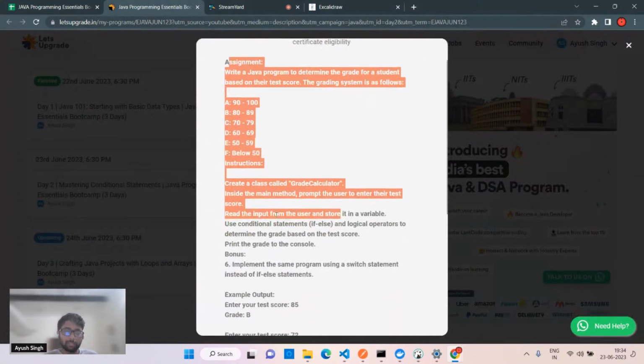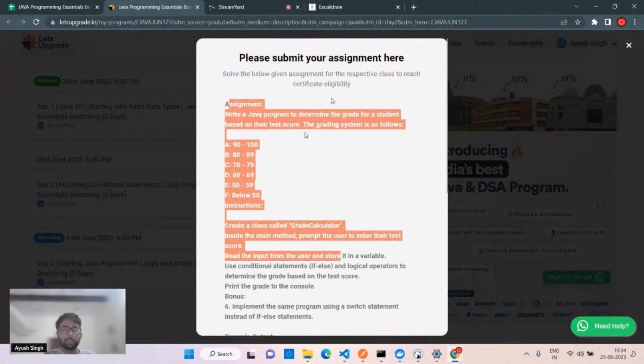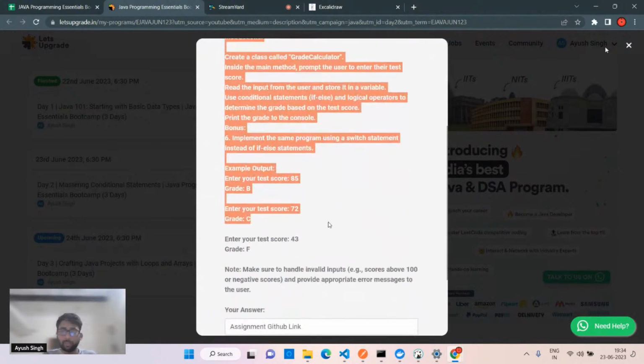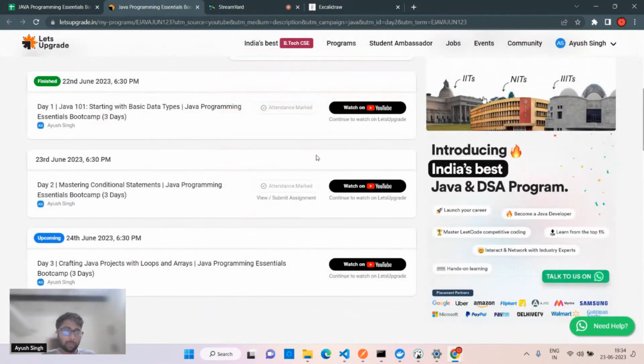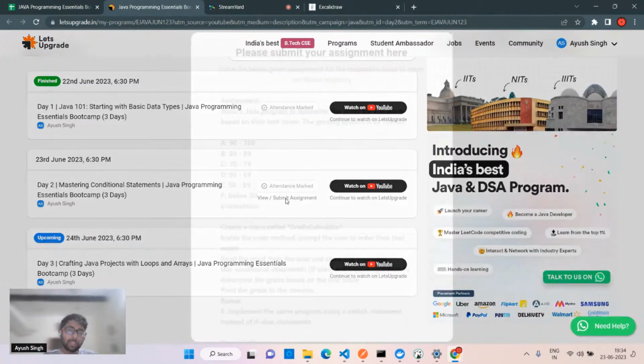This assignment is related to the switch statement. We are going to discuss this assignment tomorrow. Just try it by yourself. A simple switch statement is going to be used, nothing different. You have to submit it here only.